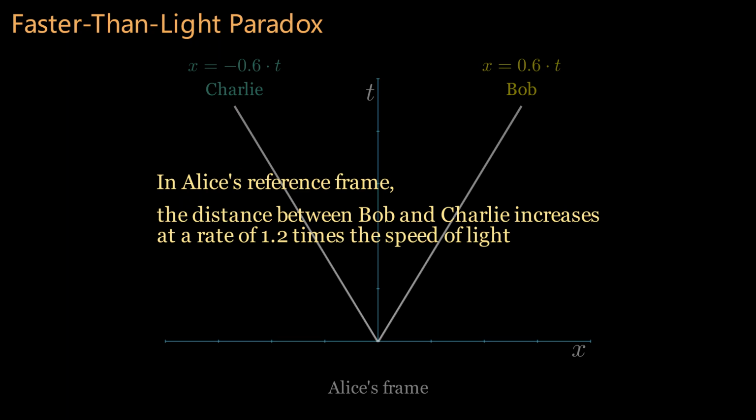The non-existence of superluminal speeds refers to the fact that in any inertial reference frame, the speed of any object cannot exceed the speed of light, not the impossibility of the rate of increase of a certain quantity exceeding the speed of light. So if we switch to Charlie's reference frame, would Bob appear to move relative to Charlie at 1.2 times the speed of light?